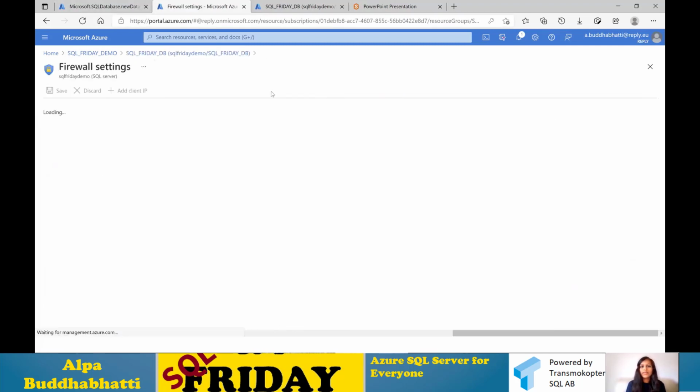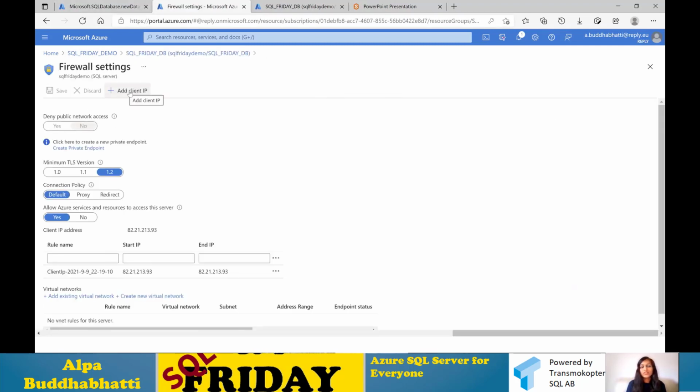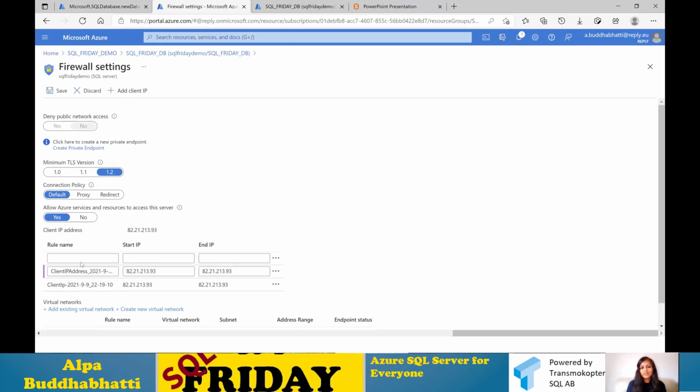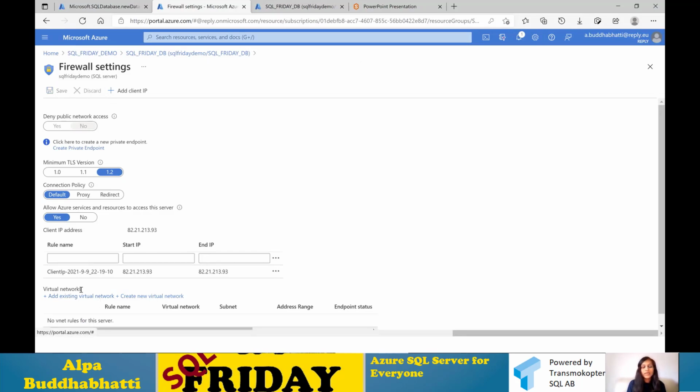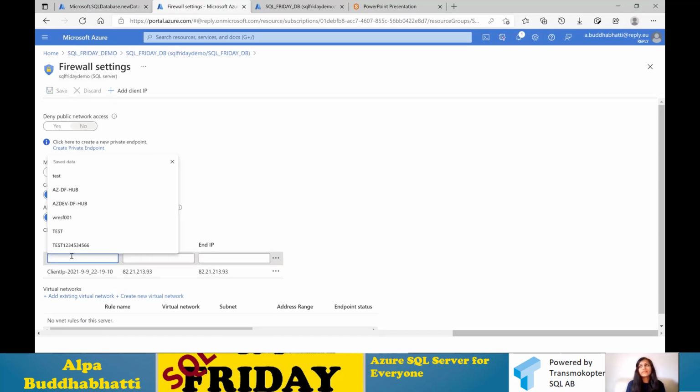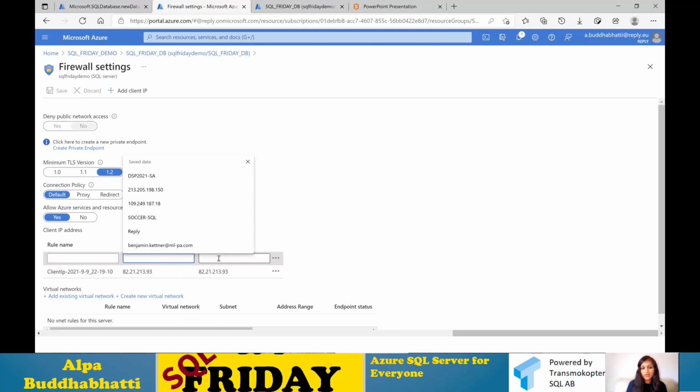You just need to click here and add your client IP address. Mine is already there, so I don't need to do it. Let's discard it. Also, you can add a range of IP addresses. For example, in your organization you have 100 people and you know their IP addresses are in a particular range.